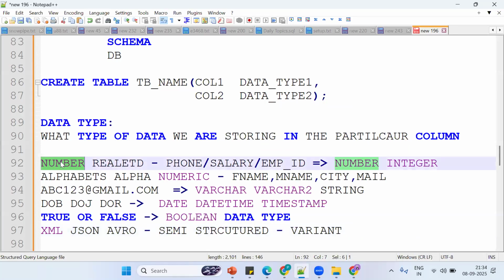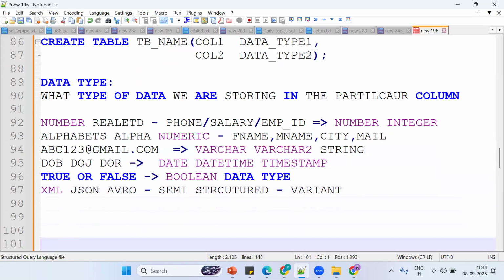See, numbers go in the number data type, the same functionality. Alphanumeric, the same functionality. Date columns for dates. True or false, Boolean data type. Semi-structured data goes in the variant data type. So this is the functionality. Got the pointer? This is the concept we need to understand. Got the pointer? Simple thing.